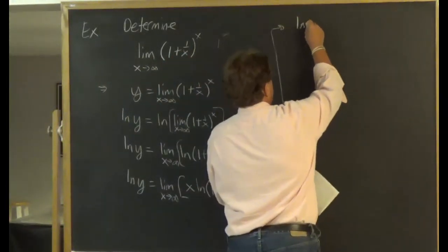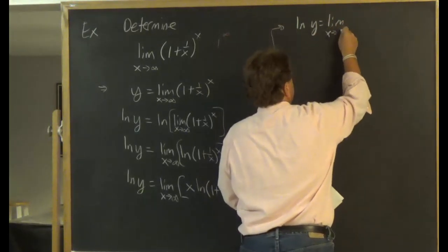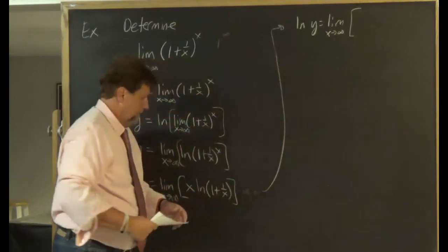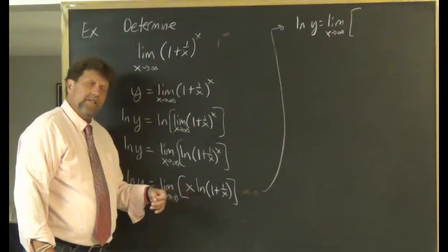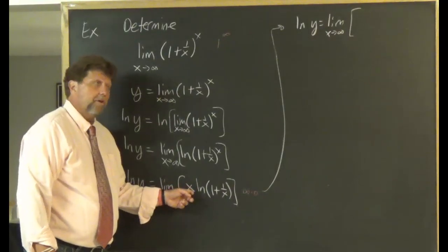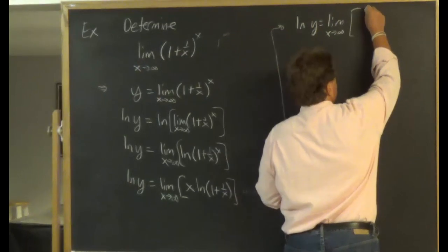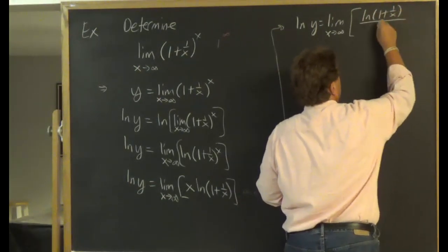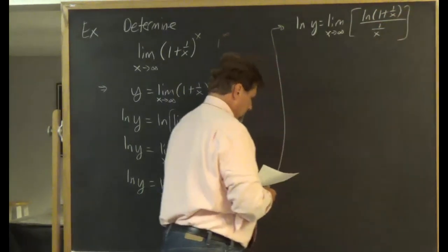But if I remember an old trick, I can rewrite this multiplication as dividing by the reciprocal. So I can rewrite that as the natural log of 1 plus 1 over x, all over 1 over x.